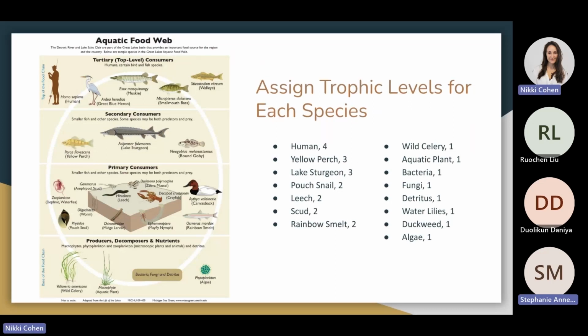This is an aquatic food web that delineates 4 different trophic levels with tertiary consumers up top, then secondary consumers, and so on until we have producers at the bottom. Then we are going to pick out species to create a binary tree of species nodes. We are assigning humans the max value of trophic level 4, then secondary consumers like larger fish species yellow perch and lake sturgeon are assigned trophic level 3, and so on and so forth until we get to the trophic level 1 producers who serve as the foundation of this food web.